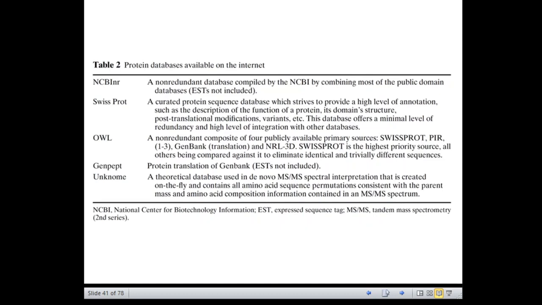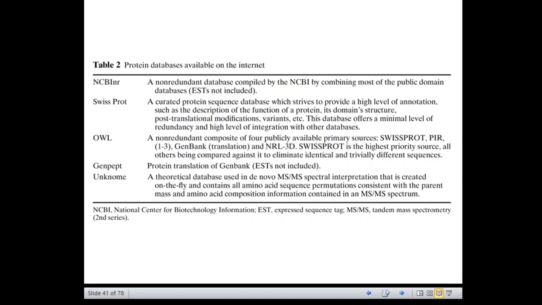The purpose of protein mass mapping is not to sequence the entire protein, but instead to generate information that can be used in protein databases to search for identity and to assign the function to the protein that we have sequenced.